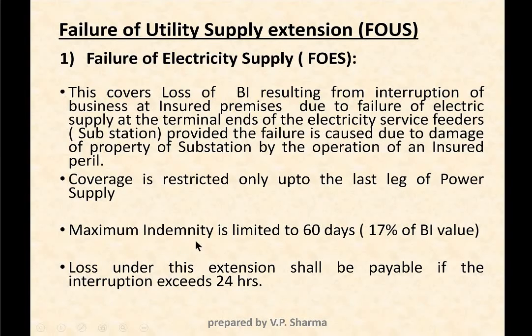Maximum indemnity is limited to 60 days, which corresponds to 17% of BI sum insured. Then this is the last thing. Loss under this extension shall be payable only if the interruption exceeds 24 hours. That means 24 hours is the waiting period under this extension.